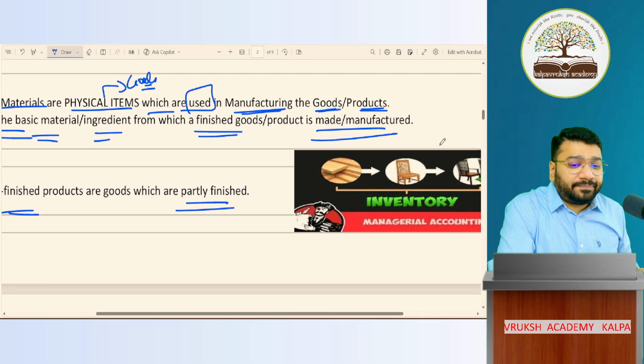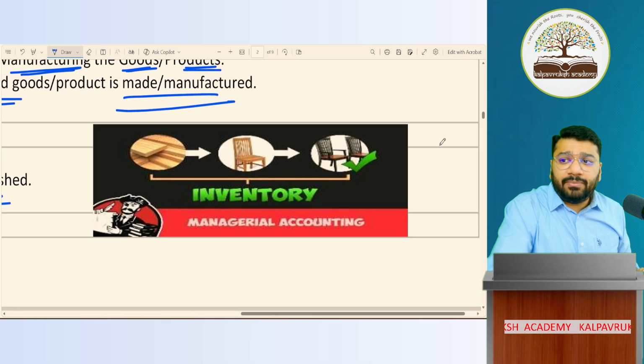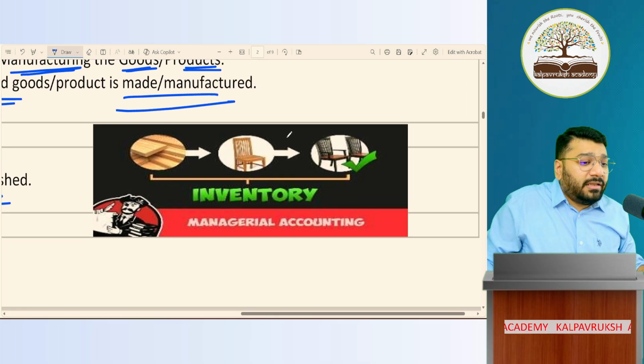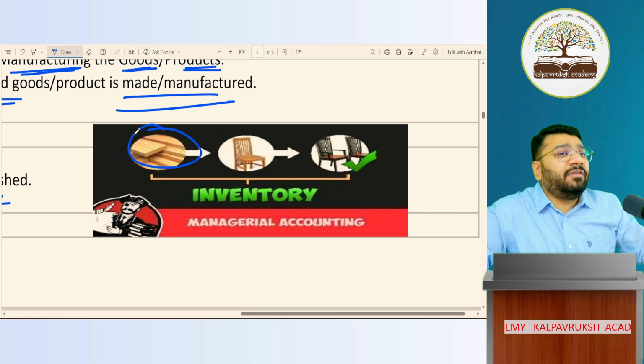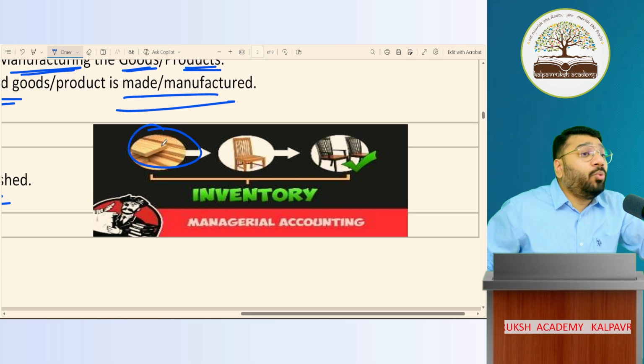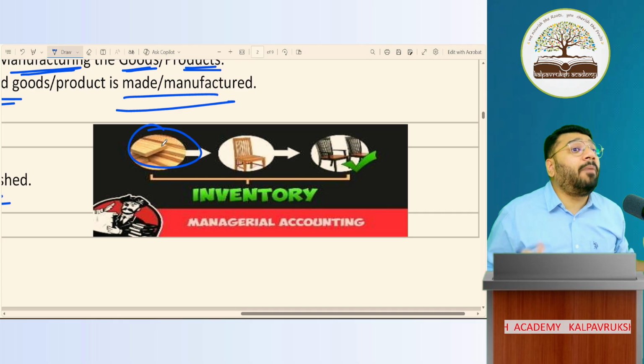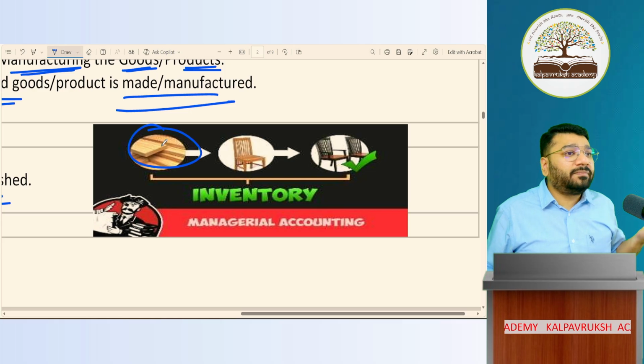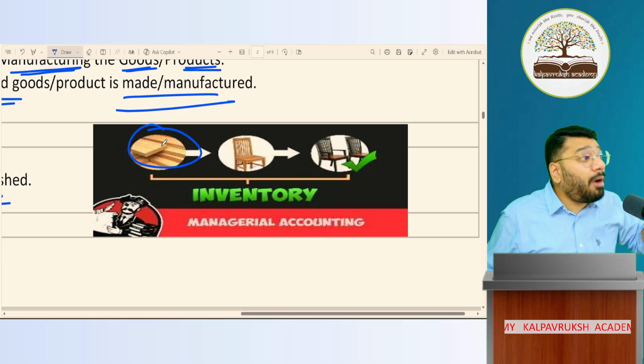If you can see one diagram here. In the first diagram, what do you see? It is wood. Wood is the raw material required to manufacture the wooden chair. To manufacture a wooden chair, what is my raw material? Primary raw material, wood. That is called raw material. Is raw material goods?